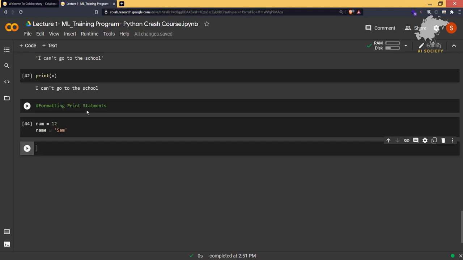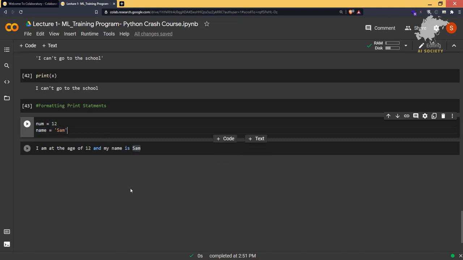If I have a sentence like "I am at the age of 12 and my name is Sam" and I want these values to be dynamic, so that they change as the values of the variables change, then we use print formatting. It's very useful. Let me tell you how we are going to do that.